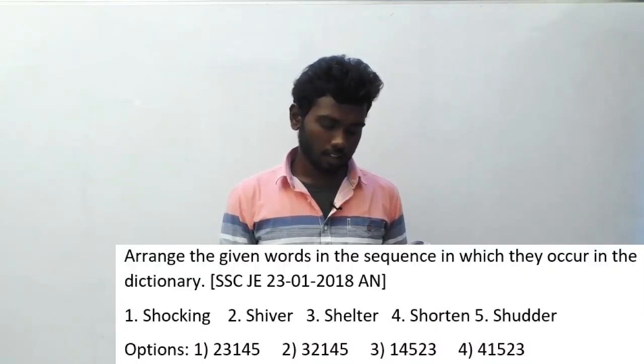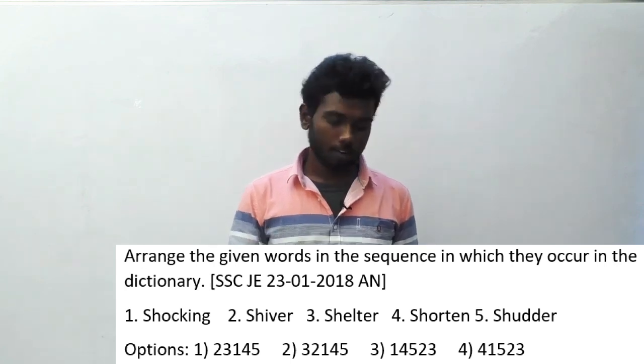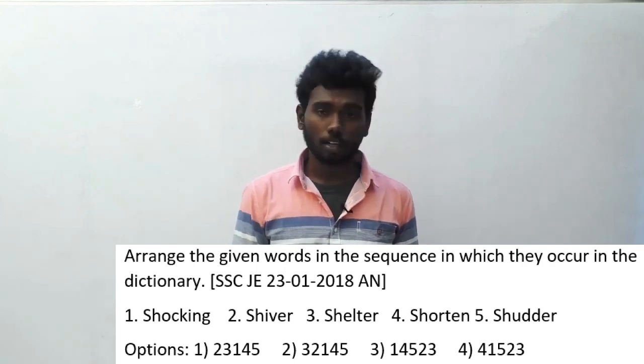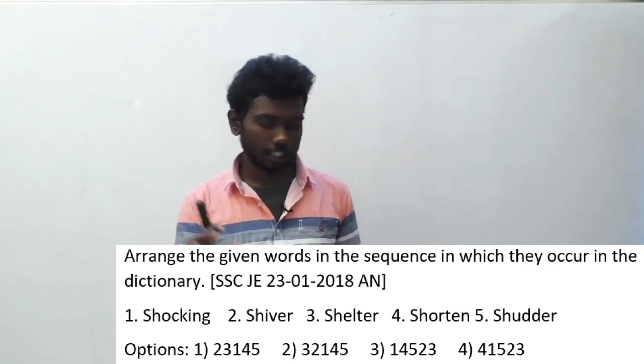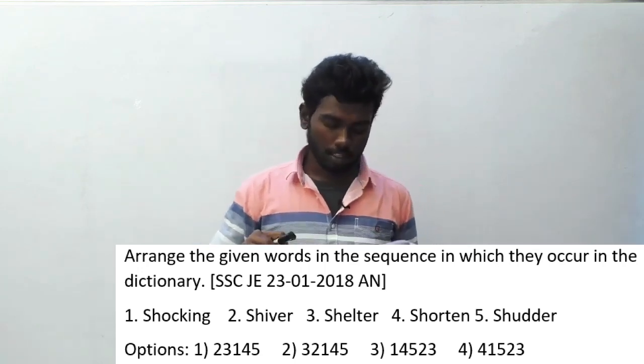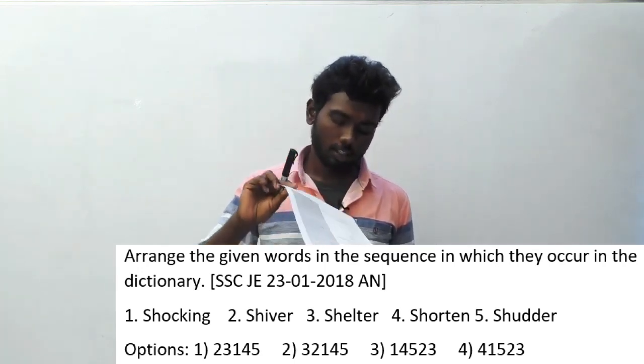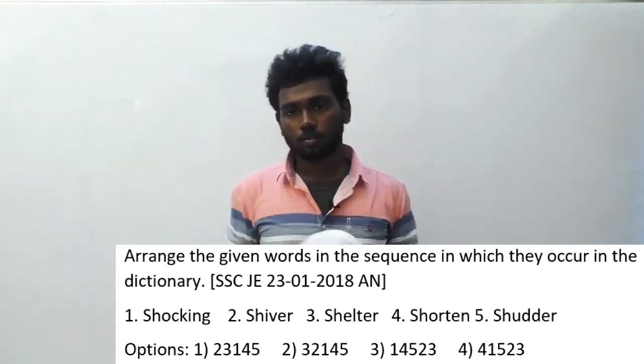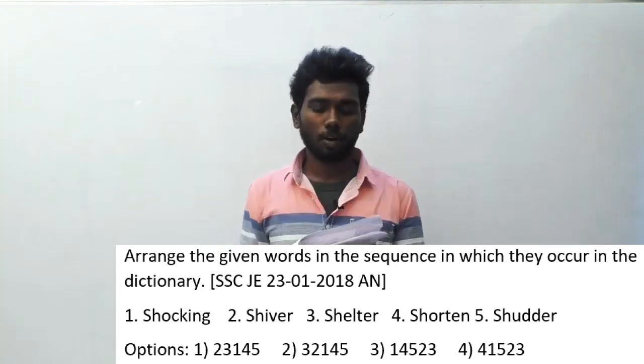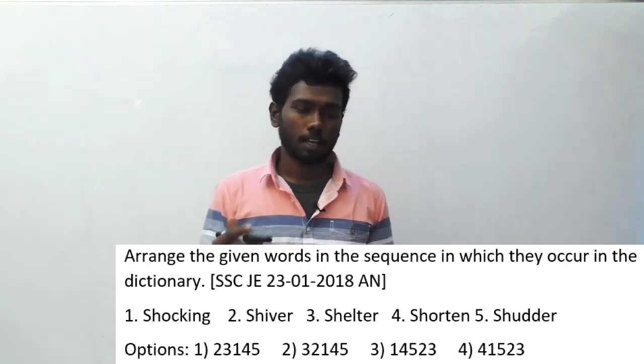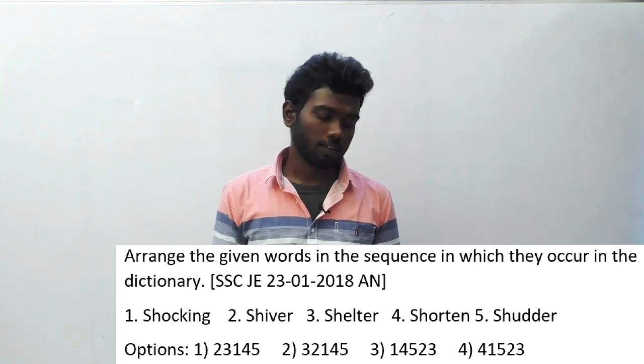Question number 184. Arrange the given words in the sequence in which they occur in the dictionary. The same type of question is repeated in the same paper. Dictionary sequence question. Option 1, shocking. Option 2, shiver. Option 3, shelter. Option 4, shorten. And option 5, shudder. These are the options. If you arrange them in correct sequence, you will get 3, 2, 1, 4, 5. It is option B. Let us go to the next question, 185.